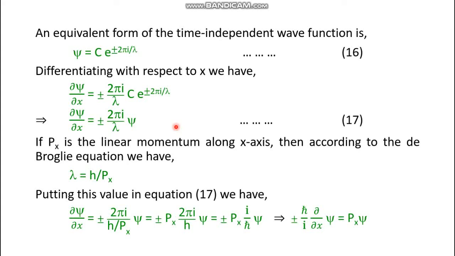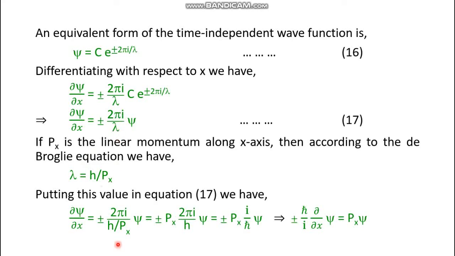Now if px is the linear momentum along the x-axis, then according to the de Broglie equation we know the relationship between momentum and wavelength, lambda equals h by p, and along the x-axis it is h by px. Let's put this value in equation number 17.